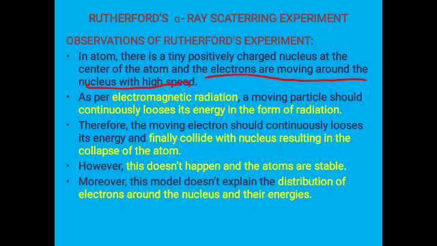Second, as per electromagnetic radiation, a moving particle should continuously lose its energy in the form of radiation. Here the electrons are revolving around the nucleus with a constant speed. As a result, as per electromagnetic radiation, the electron has to lose its energy. Therefore, when a moving electron loses its energy, it finally collides with the nucleus, resulting in the collapse of the atom.